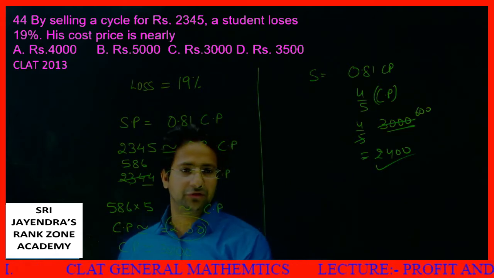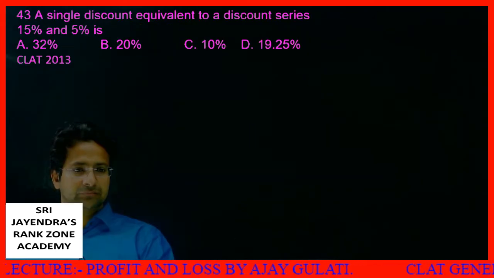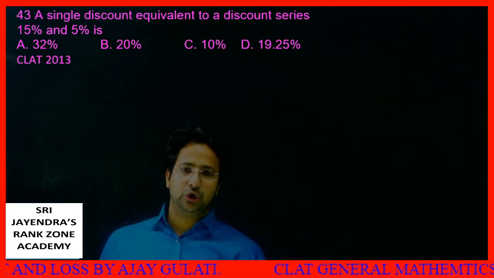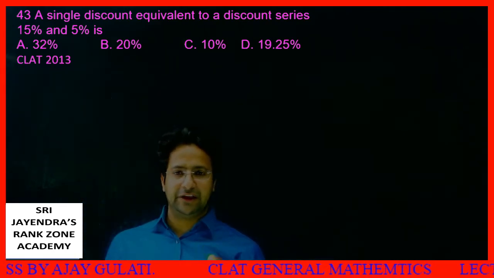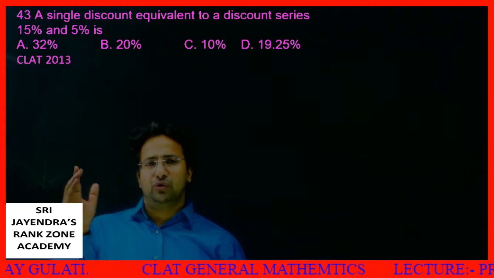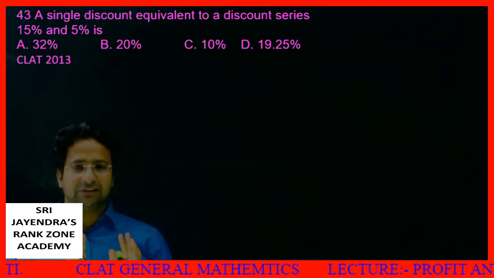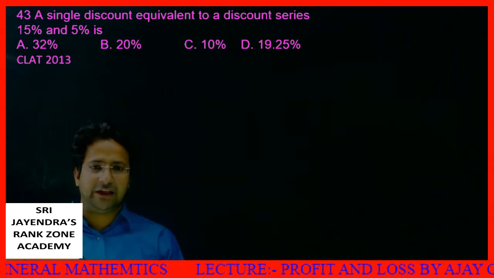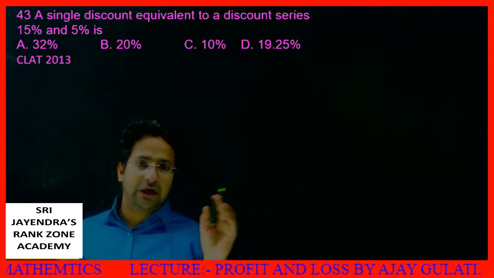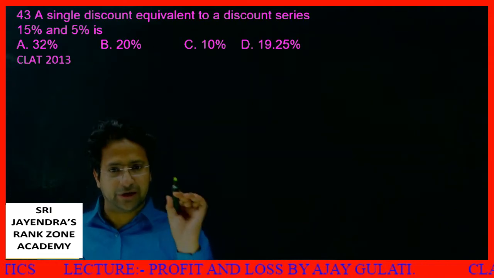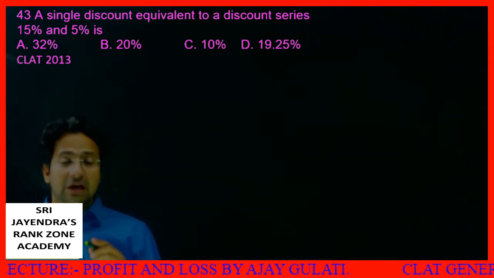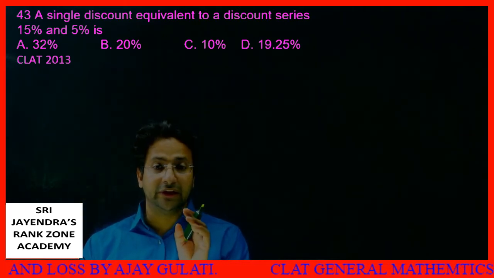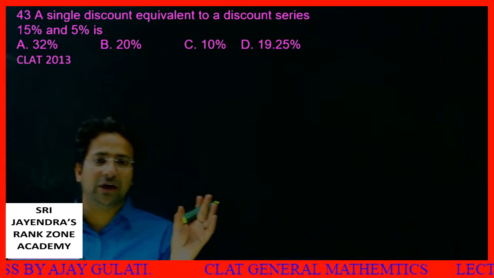I'll move to the next question now. Next question. A single discount equal to a series discount of 15% and 5%. Looking at the options, I can very easily tell you the answer is 19.25%. I will tell you how. First, I will do this in detail, then I'll tell you how to do this verbally just by looking at the options. This particular question can be solved just by looking at the options. There are two discounts, 15% and 5%. We need to tell what single discount these two combined are equal to.